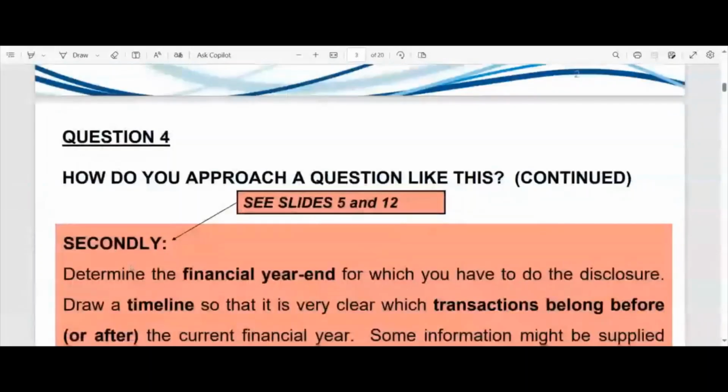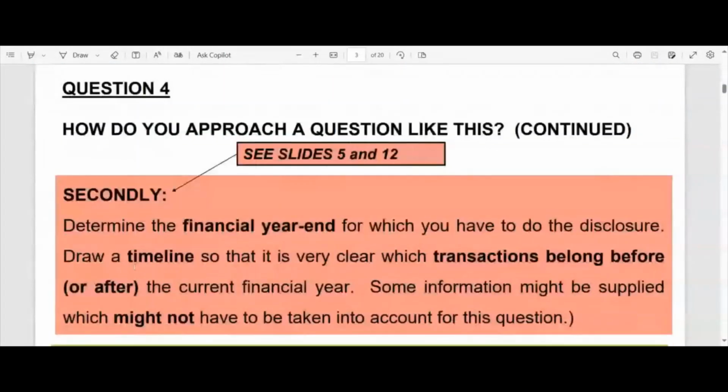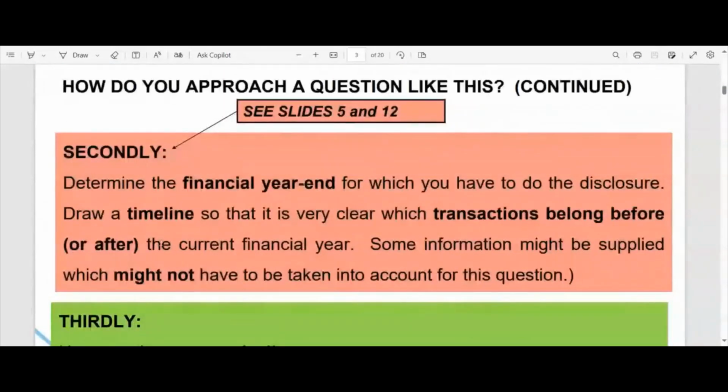Then, secondly, we must determine the financial year end. That is very often important for a multitude of reasons. We're not going to go into all of them, just the highlights, ladies and gentlemen. The main thing is, when it's a financial year end, we know we've got to do our year end adjustments.